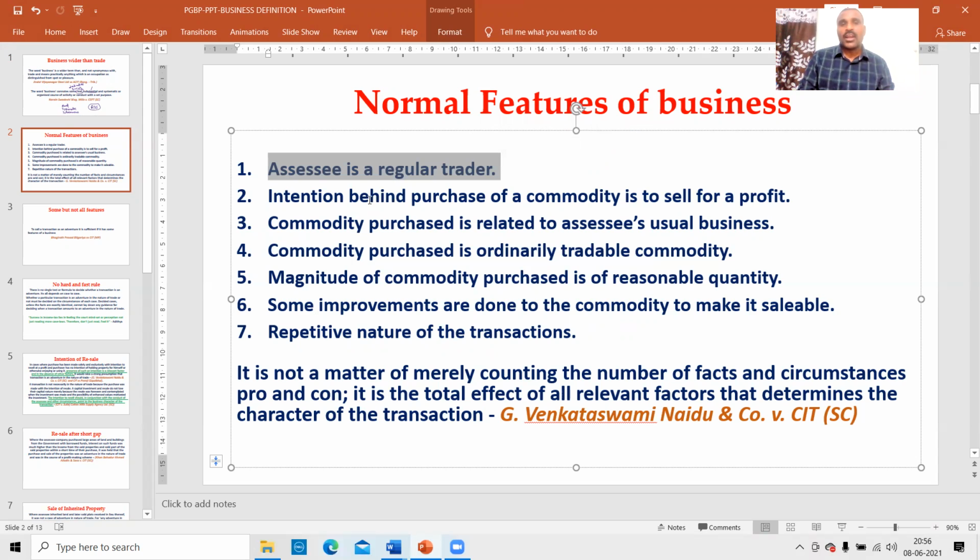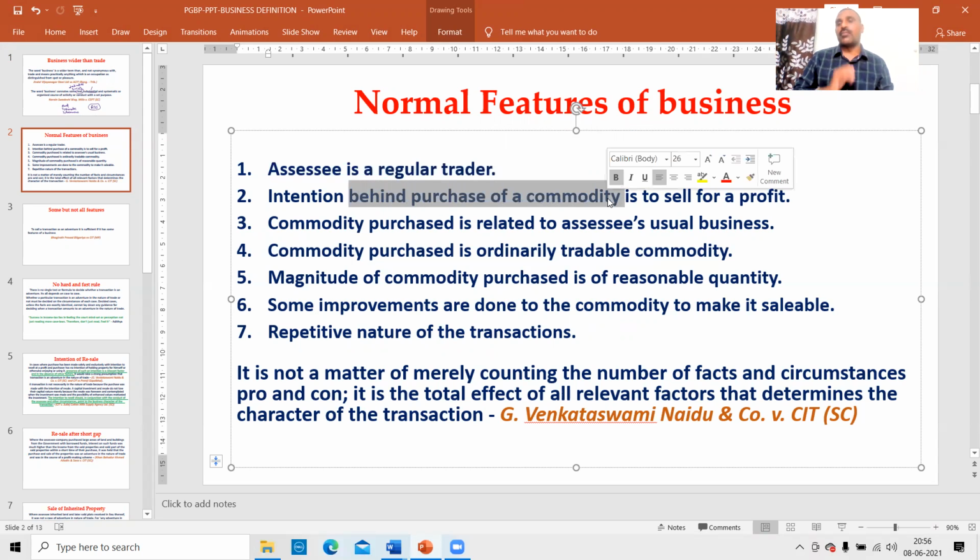Next, why has the assessee purchased a commodity? If the intention of purchasing a commodity is to sell at a profit, then it is a business. Sometimes I purchase the commodity to enjoy it. I don't want to sell it. I purchased a commodity to enjoy it. Physically, I have to use it. I have to enjoy it.